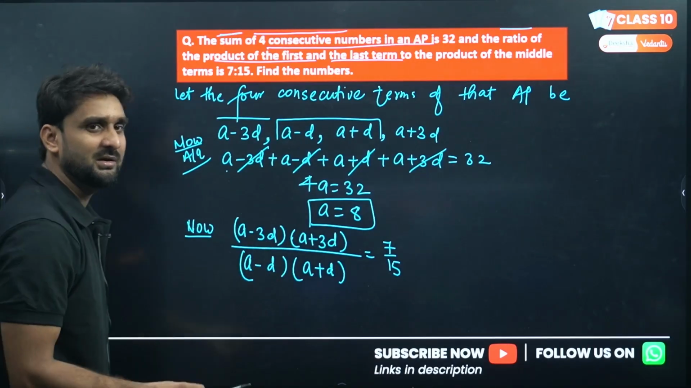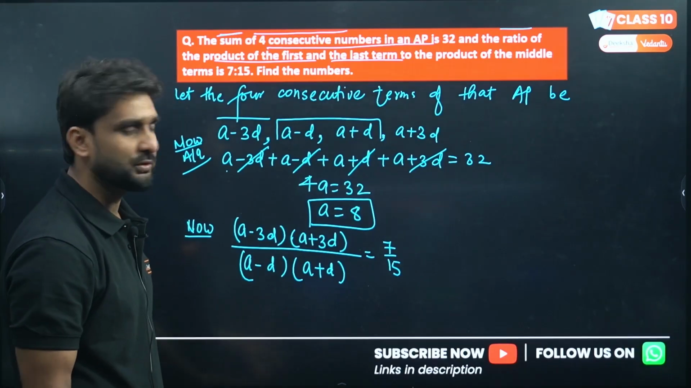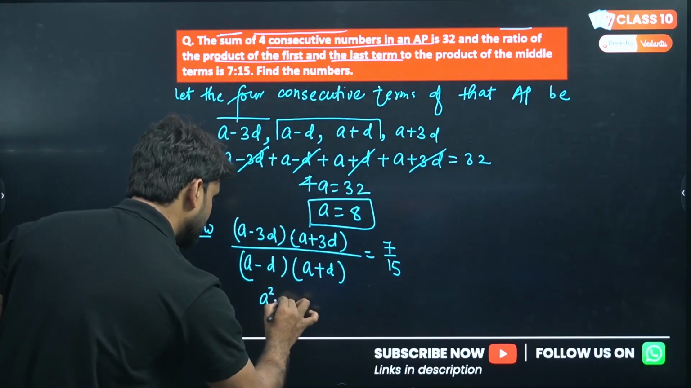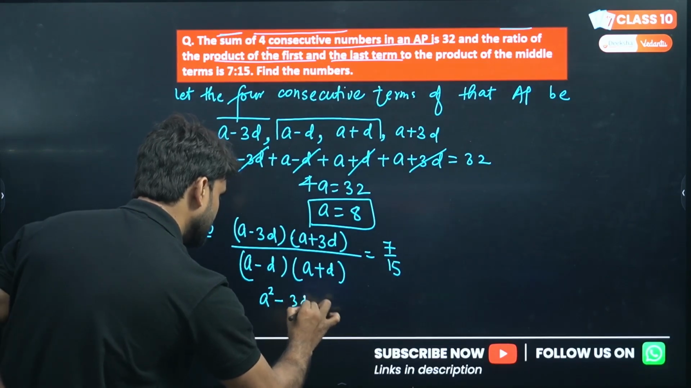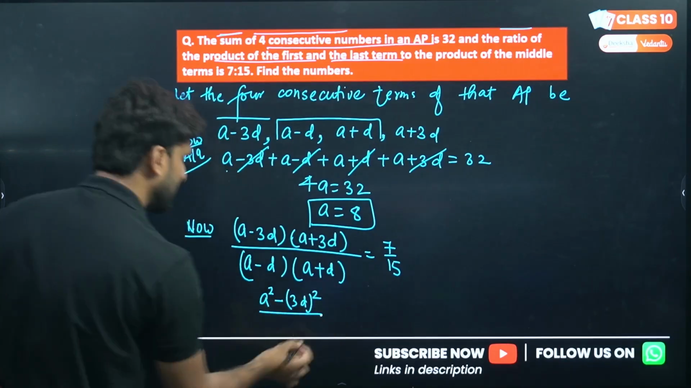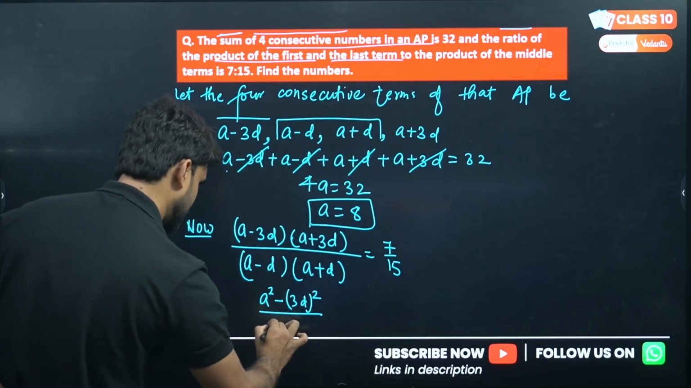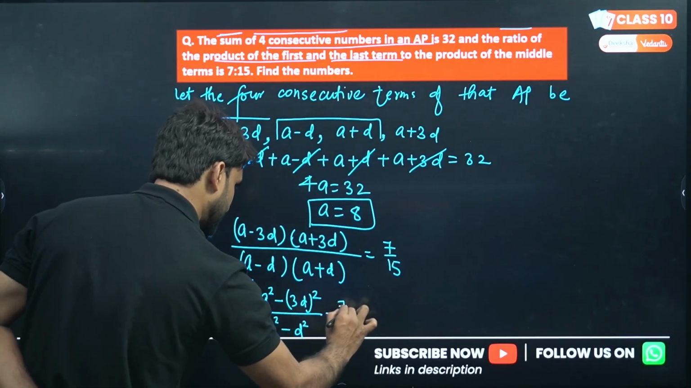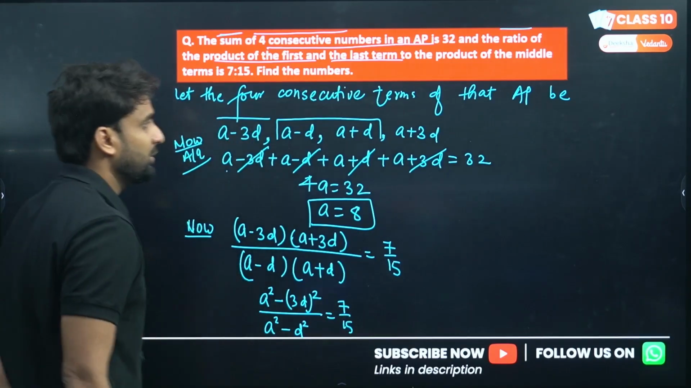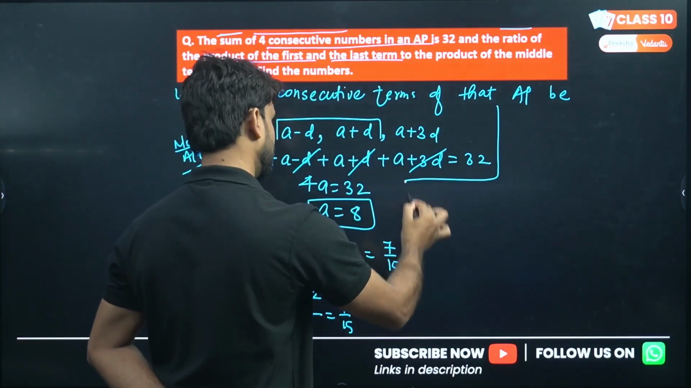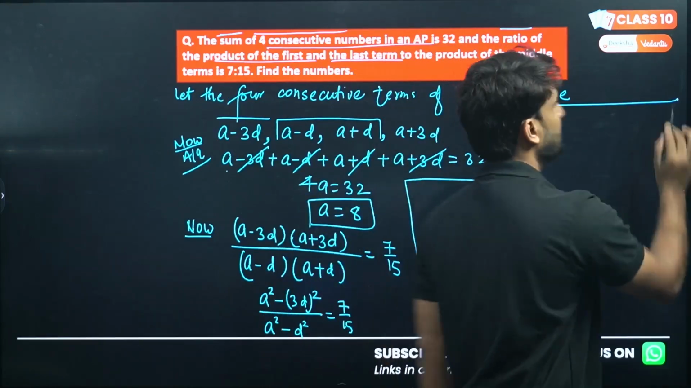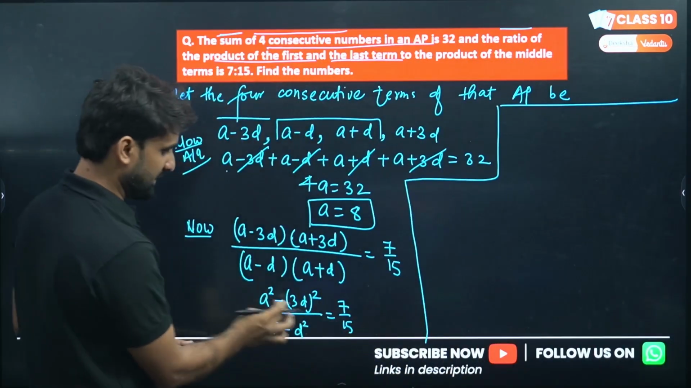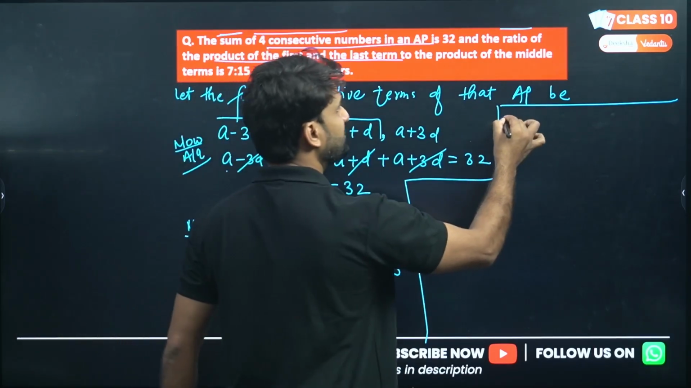This is the algebraic identity of A minus B and A plus B. So we know the identity, A square minus B square. So we can write here A square minus 3D square. Similarly, A minus D, A plus D, again applying the algebraic identity, A square minus D square, which is equal to 7 by 15. My dear lovely kids, I need space here because a lot of mathematical calculation is here.